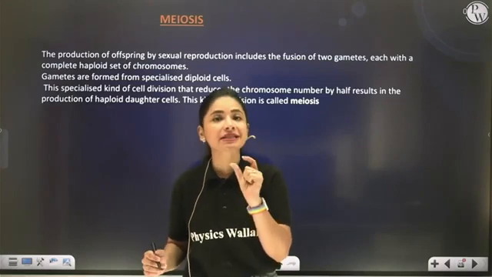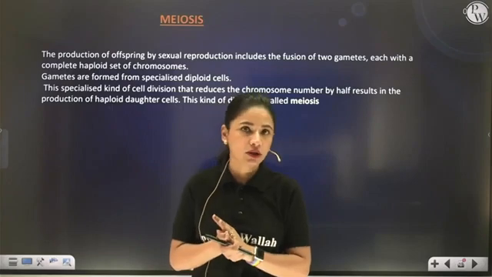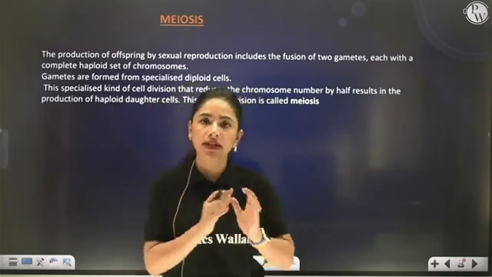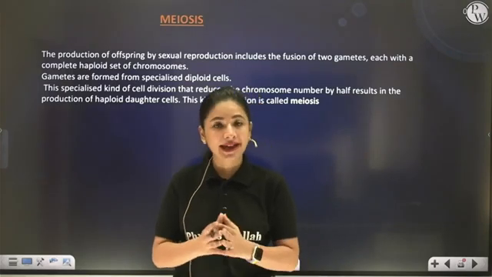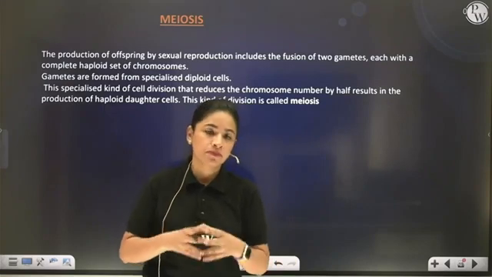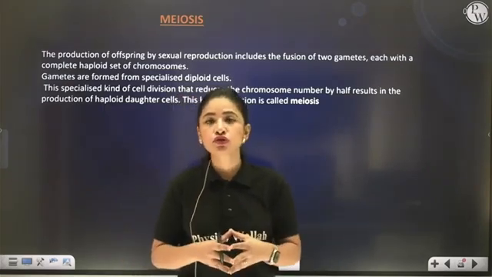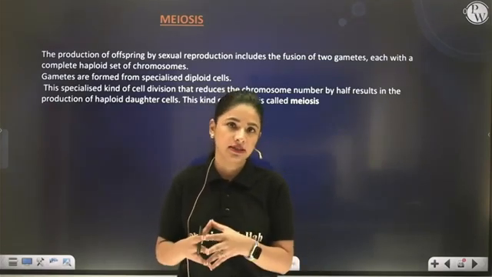The term itself means reduction, to reduce. So what happens in meiosis? Meiosis specifically takes place only in diploid cells. Correct? This meiosis process cannot take place in haploid cells. So meiosis in a diploid cell reduces the chromosome number to half in the respective daughter cells.